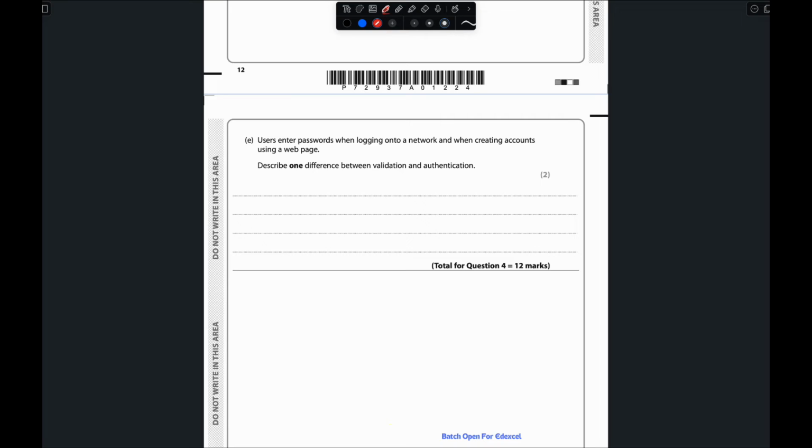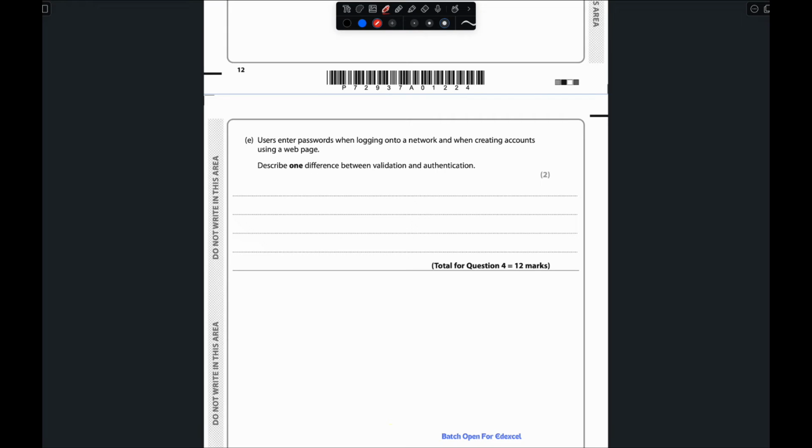So what happens if you go to Gmail or any social media and create an account? When you provide a password, if your password is not that strong, they always mention that the password is not strong enough, right? Add a special character, add a number, similar like that. So this is a type of validation. They validate that the password is good enough or not, while authentication actually confirms that you are the real user or not.